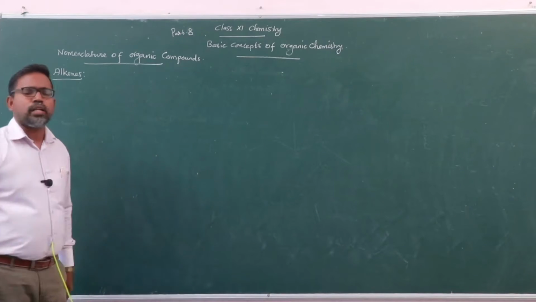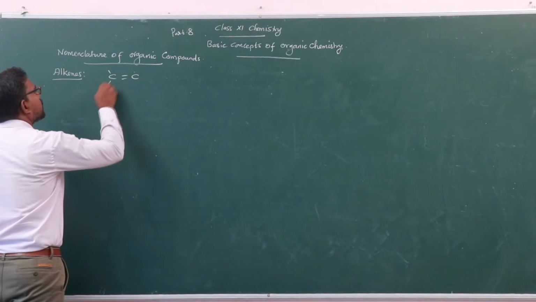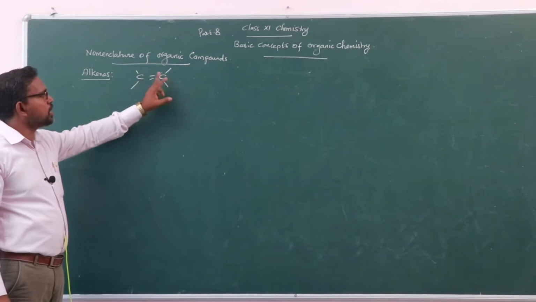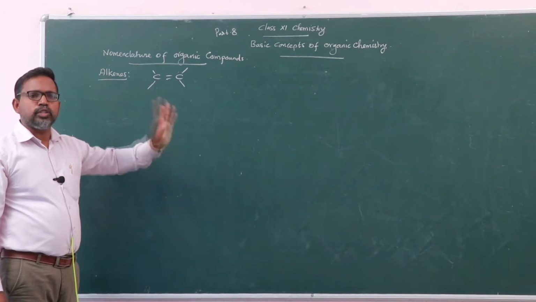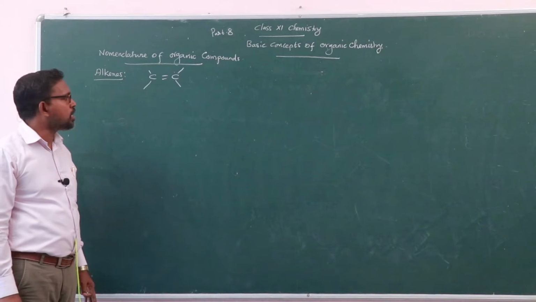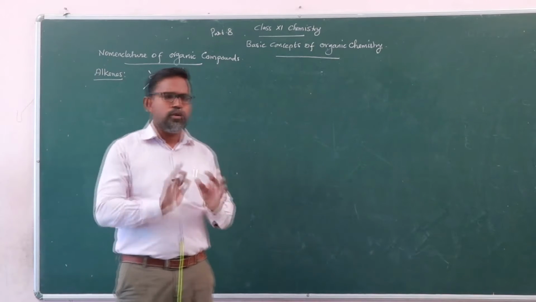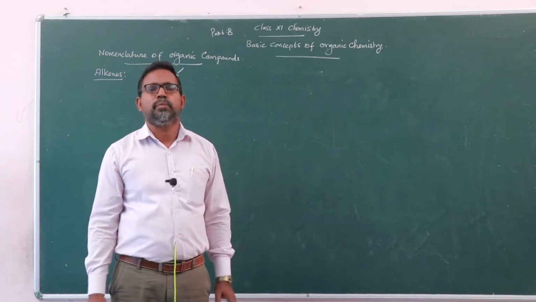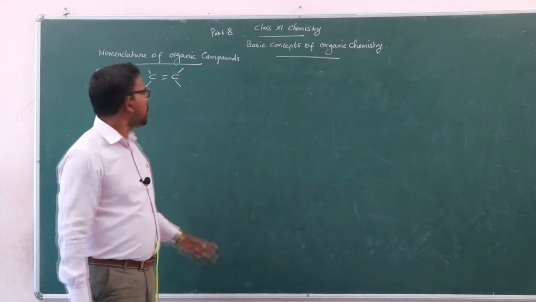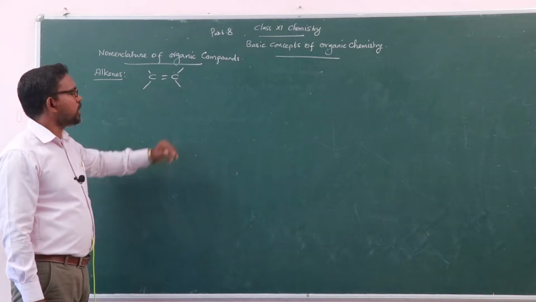Alkenes are the class of organic compounds having a carbon-carbon double bond. They are otherwise known as olefins. It is an unsaturated system. Alkanes are otherwise known as paraffins. They are called saturated systems because organic compounds consisting of only carbon-carbon single bonds are said to be saturated. If either a double bond or a triple bond is present in the organic compound, it is said to be an unsaturated system. Here also, alkenes are unsaturated systems.